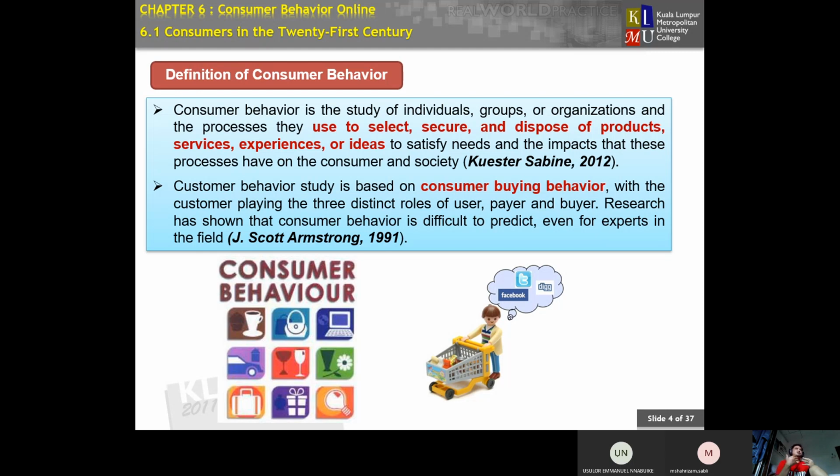Because when you guys are working after this, your consumer behavior is different. Why we need to do consumer behavior or customer behavior studies when we are working afterwards, when you want to sell your product or service, is because of the changes of generation. One of the reasons is the changing of generation.